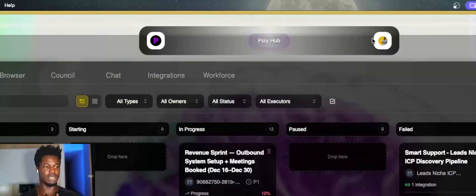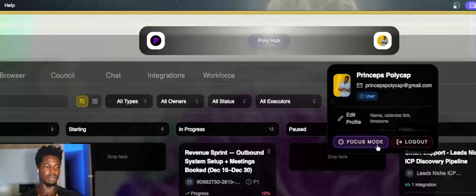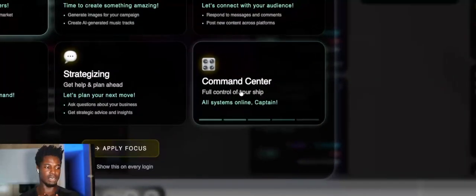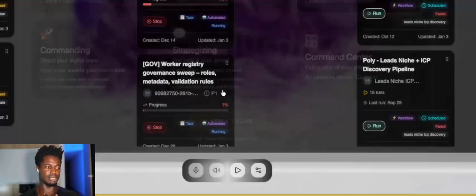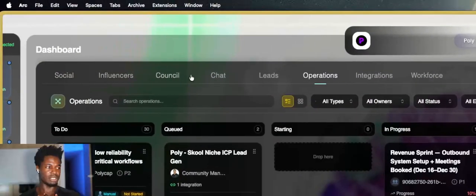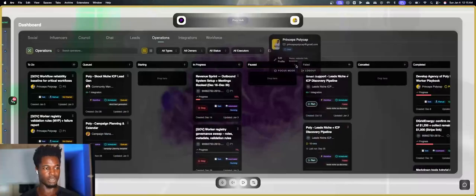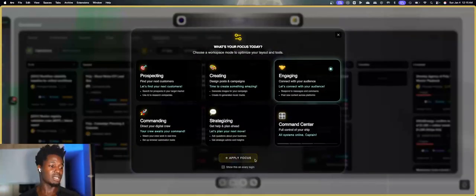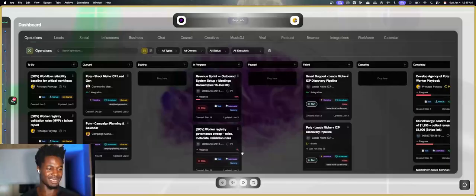You see those have changed. If I go into focus mode again and show, let's say, engaging, you'll see that animate and change. My whole point is that that feature works.